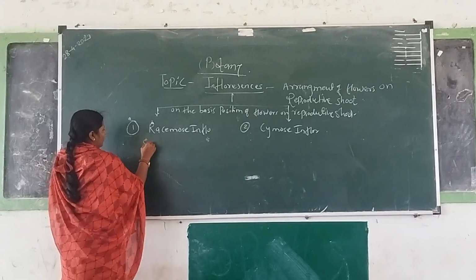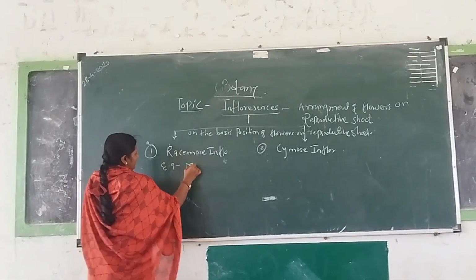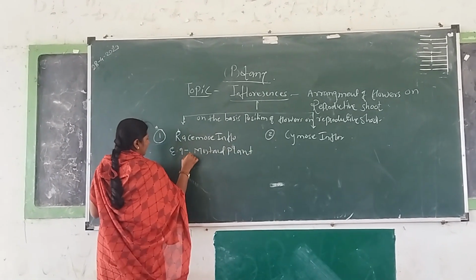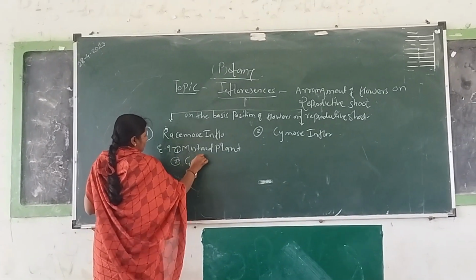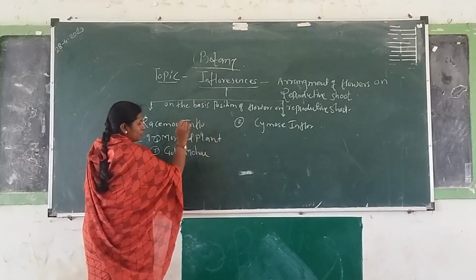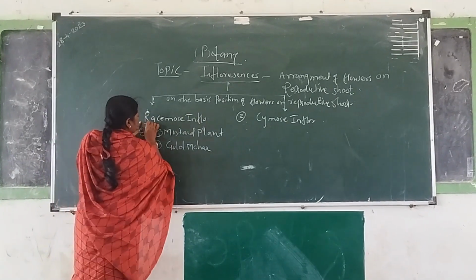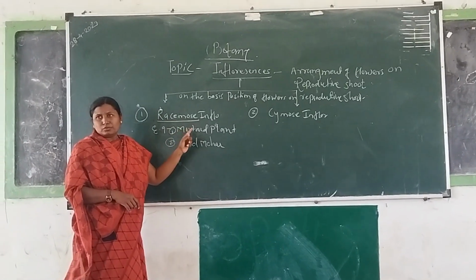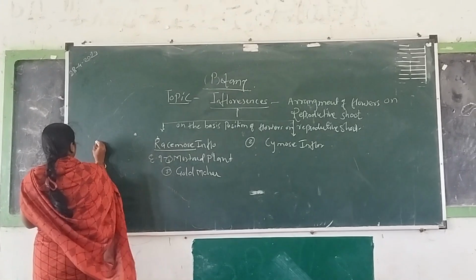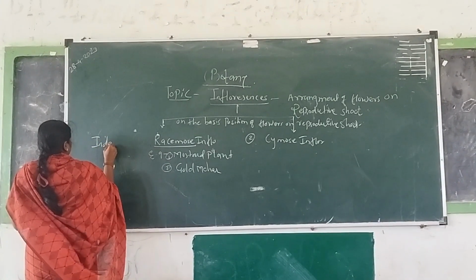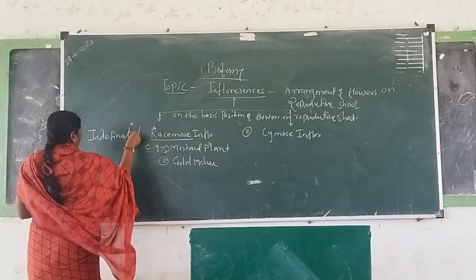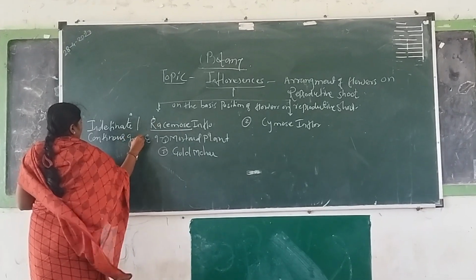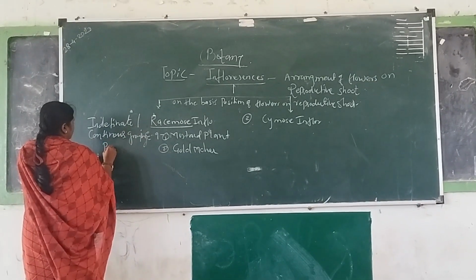Now, the best example of the racemose is the mustard plant. Another example is gold mohur or bull mohur. Now, this racemose type of inflorescence, it is also a Greek word. Racemose is also known as indefinite or continuous growing point.